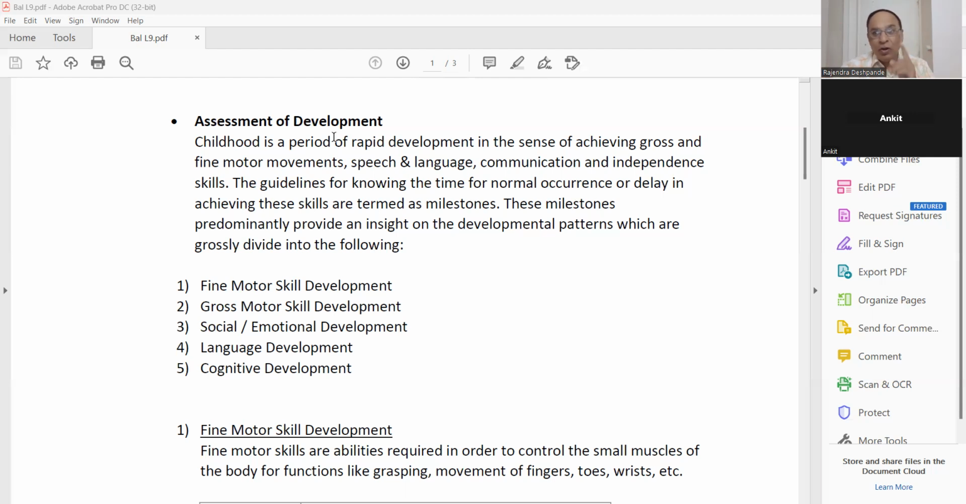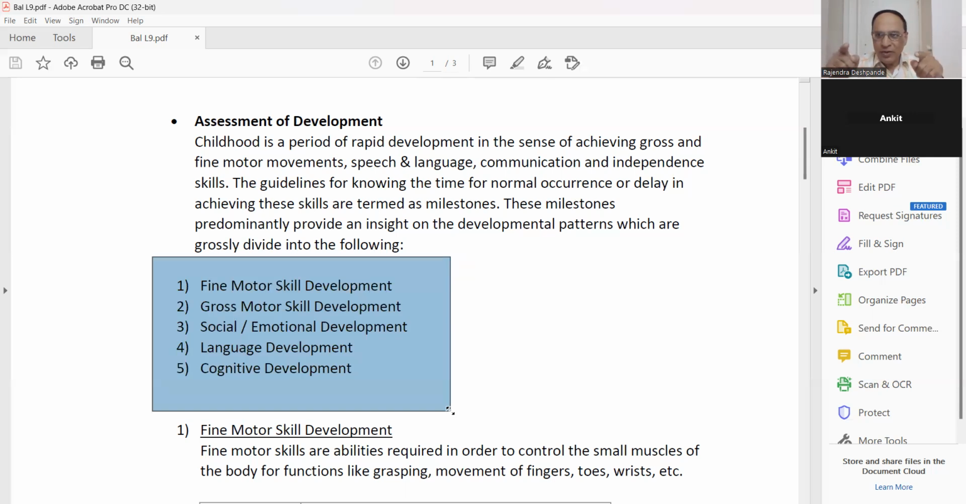But I am waiting, because first you write down a few things and then we will start the discussion. These 5 points, I expect all the students to see, listen, and write down. First you have written assessment of development. Before that you have written milestones.